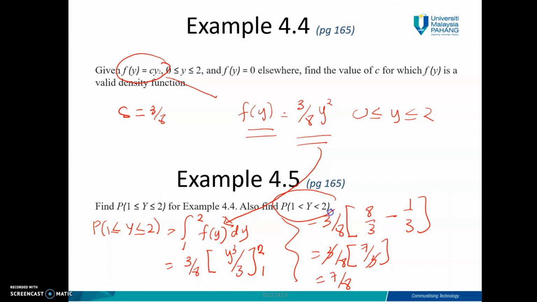And then, how about this one? Basically, if you look at the previous, P(y equal to 1) is also P(y equal to 2), which is equal to 0. So therefore, you will get the same thing like this. But instead of having the equal sign here, you don't have the equal sign. That is because y has a continuous distribution. It doesn't matter whether the endpoints are included or not included, you will get the same probability.